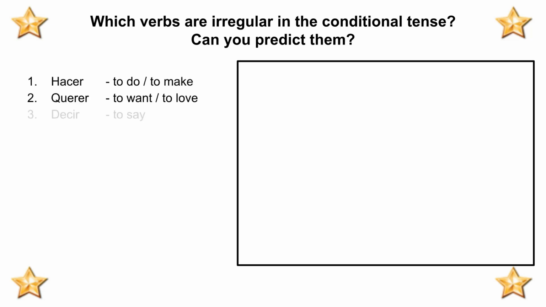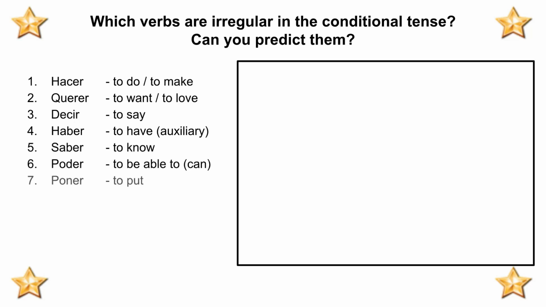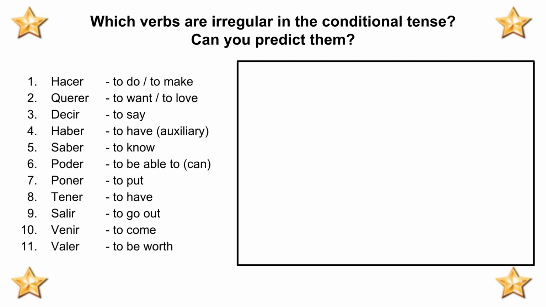Hacer, querer, decir, haber, saber, poder, poner, tener, salir, venir, and valer. So as I said, these are all the same as the future tense. One of the key things to remember about the conditional tense, which is the same as the future tense in this respect, is that there is always a magic R that appears before the endings. So whilst the endings are exactly the same as regular verbs in the conditional tense, the stem is different, but there is still that magic R there.